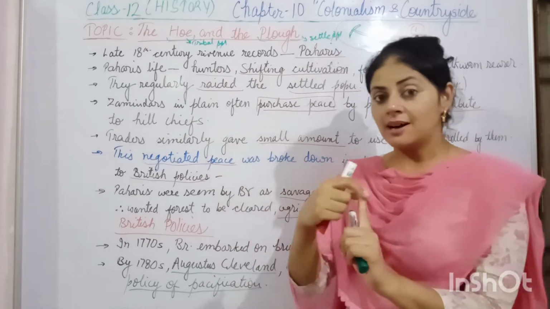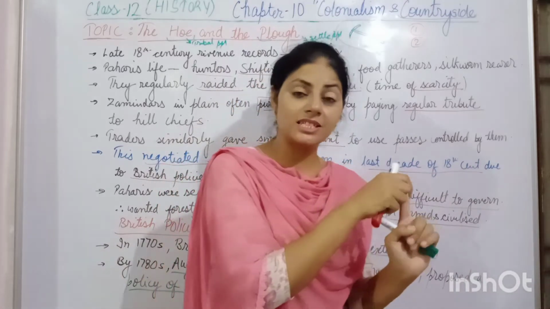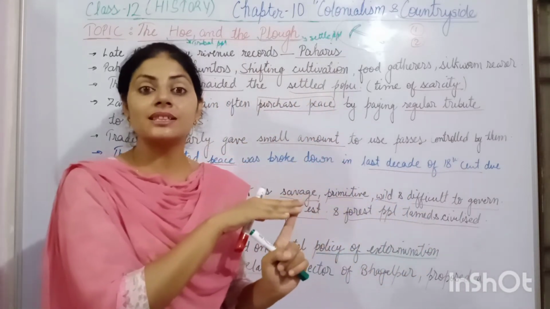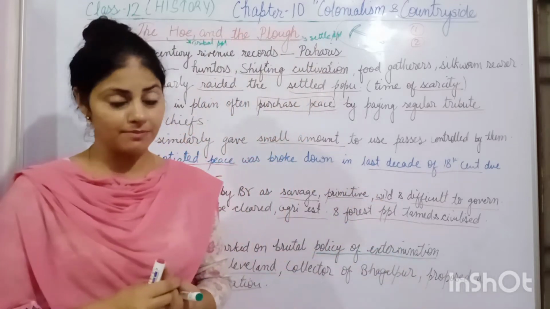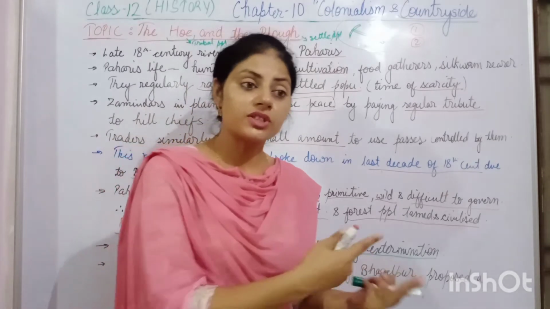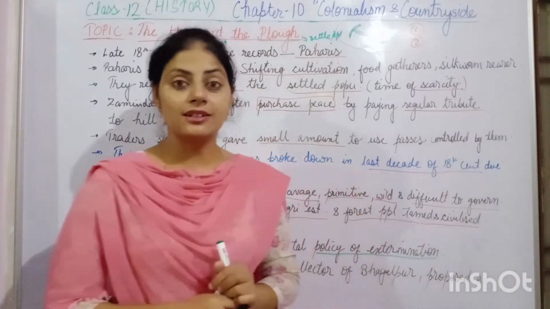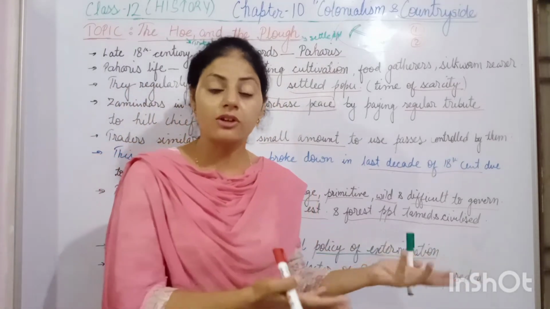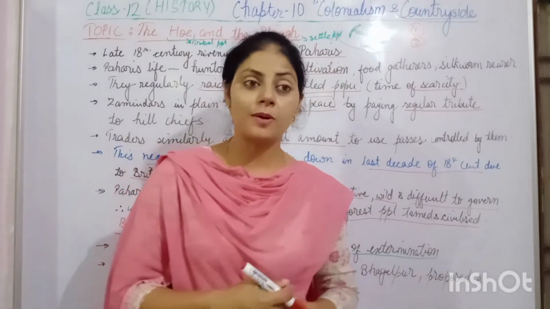One way, these Pahadi people who lived in the forests were difficult to govern. Once they started living a settled life, it would be easier for the Britishers to govern them. The second benefit for the Britishers was that once they started practicing agriculture, there would be crop production that they could use for export purposes also.